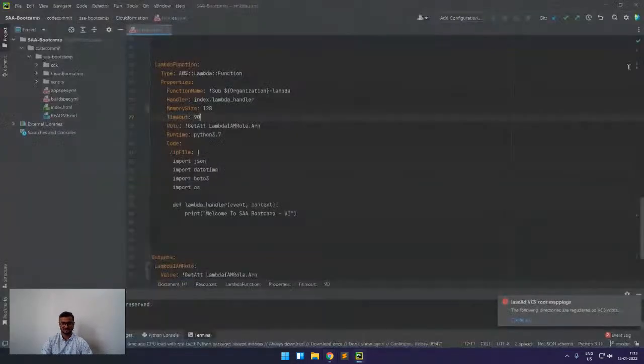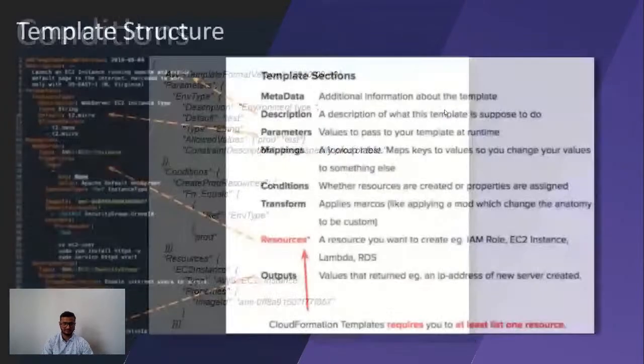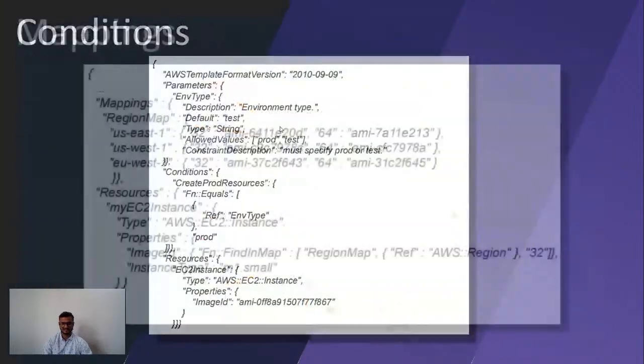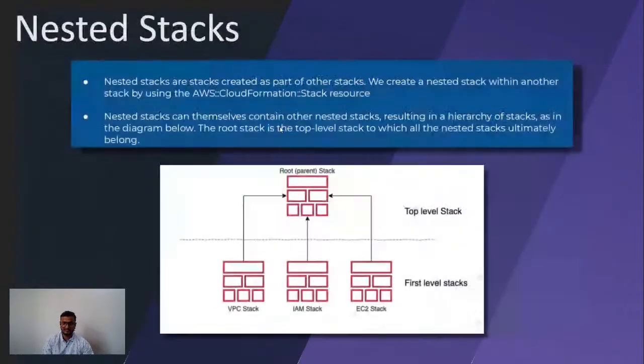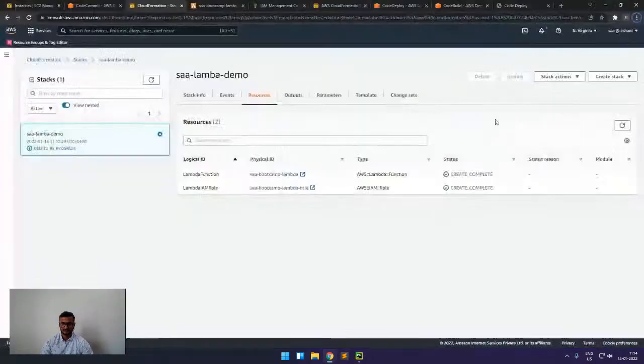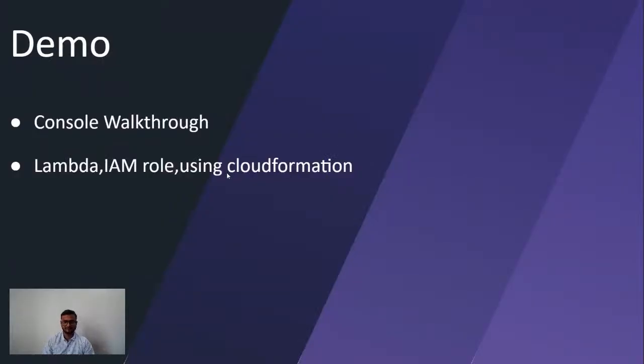So in the presentation that we saw, with one click I can create or destroy. So we can understand these are the features available with infrastructure as code. All the resources have been completely removed, delete completed. So that's all from this CloudFormation part.